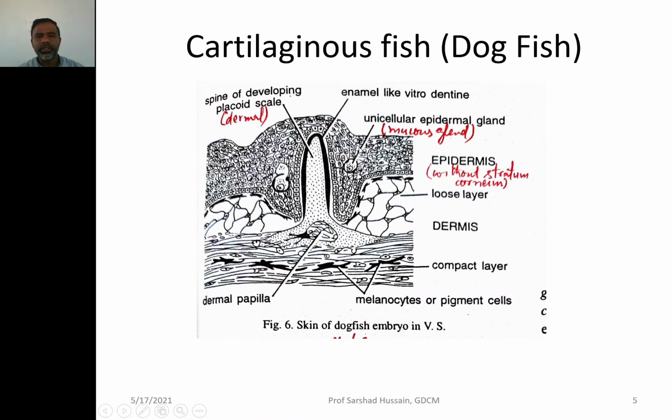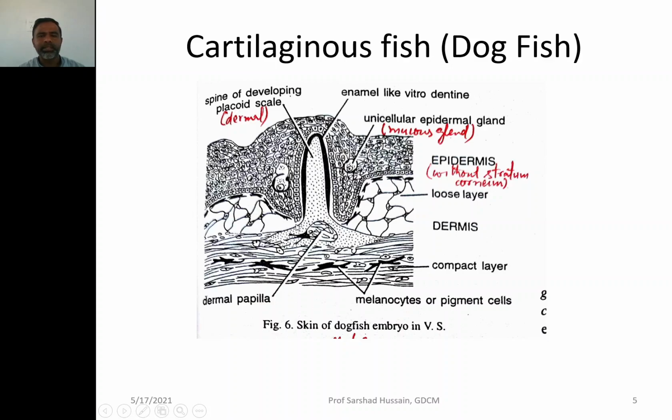In the epidermis you can see the unicellular epidermal glands are present over there, which secrete the mucus, and it is multi-layered epidermis. And if you look at the dermal scale in the cartilaginous fishes, you remember that it is always a placoid scale.